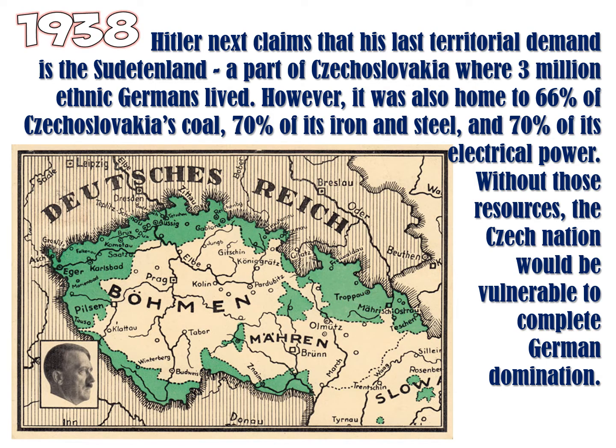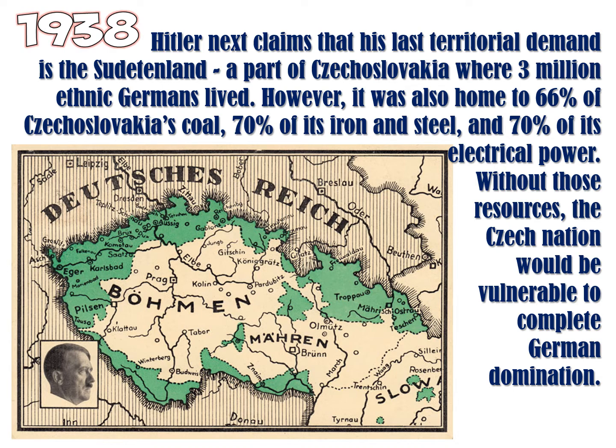Okay, also in 1938, Hitler next claims that his last territorial demand is the Sudetenland. So Sudetenland is part of Czechoslovakia, and 3 million ethnic Germans live there. So he says that he wants to annex this land because his main goal was, first he grew his military, and then he gained all this land to expand his empire. More land, more power, right?